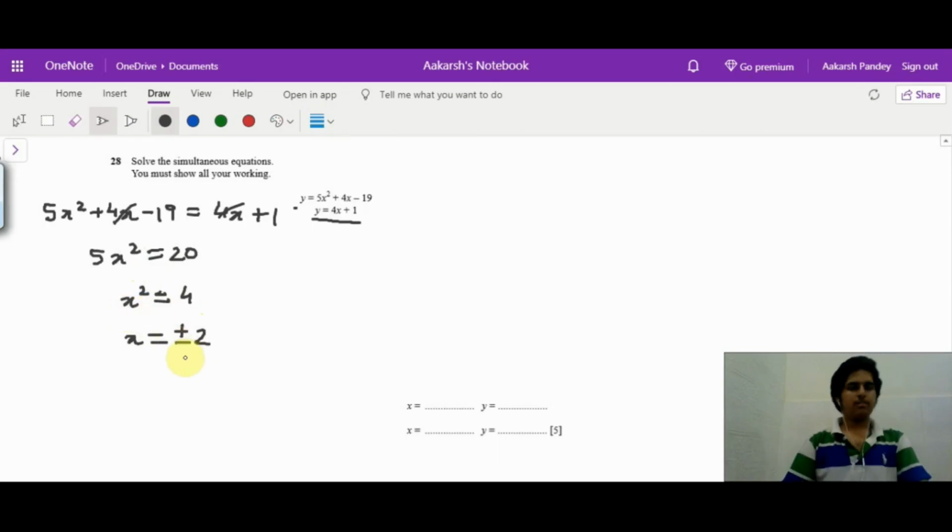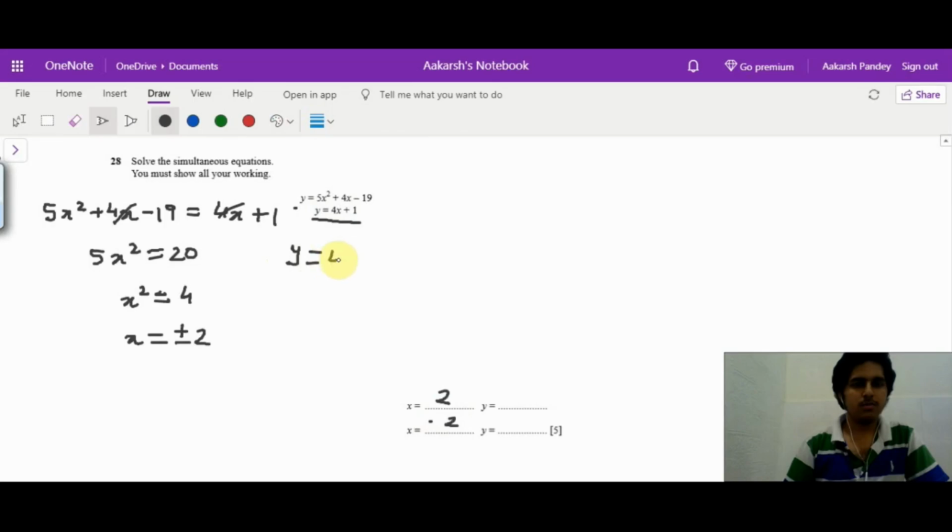Normally we forget the minus 2. When we take the square root, we only write plus 2. But even by seeing these answer blanks, we know that we'll get two values of x, which is plus 2 and minus 2. Now we'll substitute back in this linear equation because it will be easier.